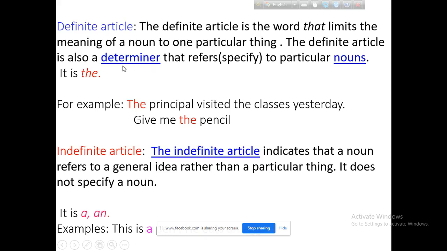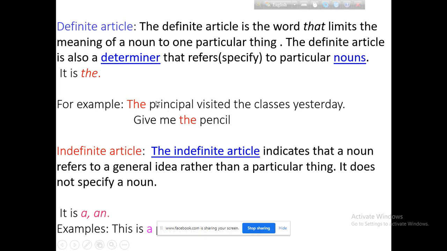What is the form of the definite article? The. You know it very well. For example, the principal visited the classes yesterday. Here, the is the definite article, which specifies the word principal.